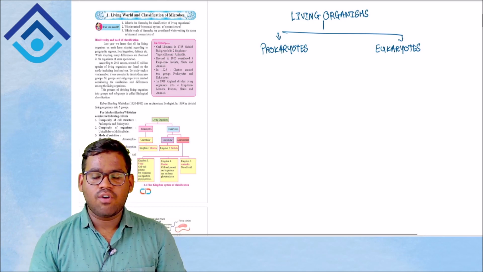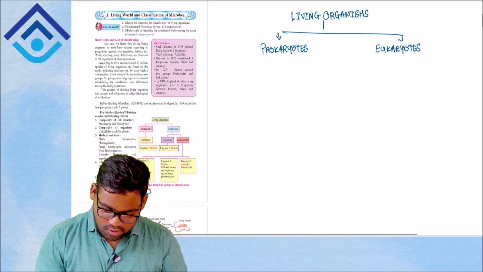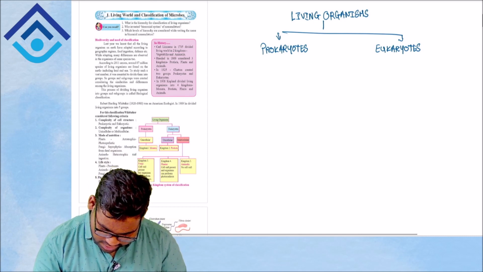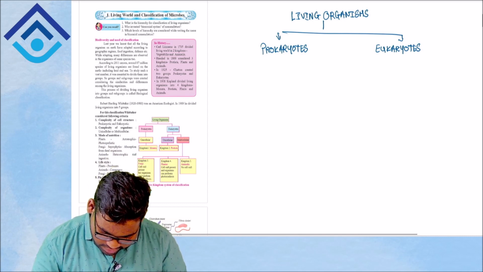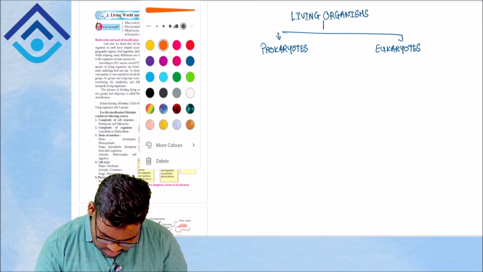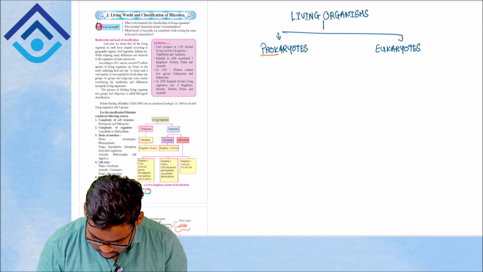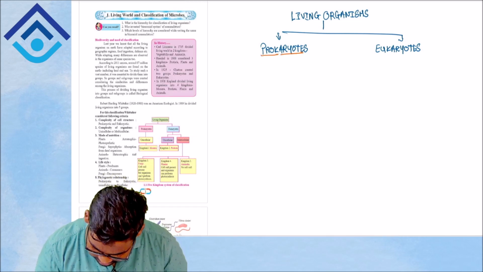Whenever you find a difficult or big word, try breaking it down into two words and try understanding the meaning. For instance, I'll show you what you understand by prokaryote. You can break it down into two halves: one is pro and the other is karyon.